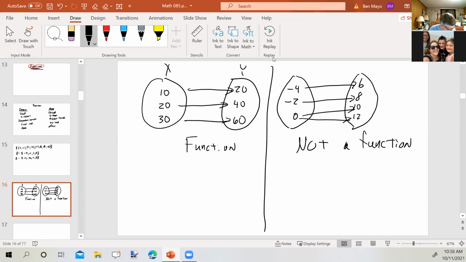And why not? Because 0 goes to 10 and 0 goes to 12. So here we have the same input going to 2 different outputs. So it's not a function. Okay. Any questions about that? Okay, let's see here.